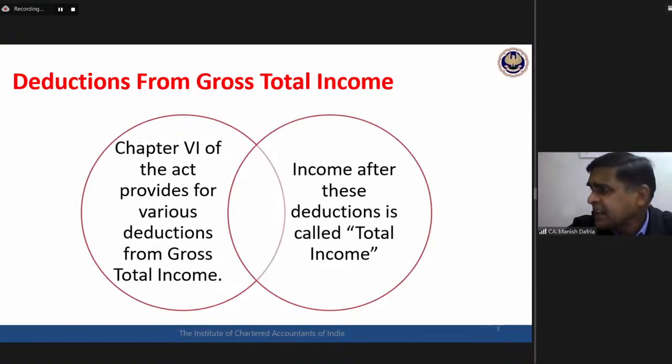I'm already getting some queries. Sumit Agrawal asks: please explain section 80A subsection 6. Sumit, hold on, we will be discussing everything. Then there is Ramaya R: COVID related expenses, mainly, if any contribution is given by a company, is it deductible? Okay, Ramaya, we will answer that particular query also.